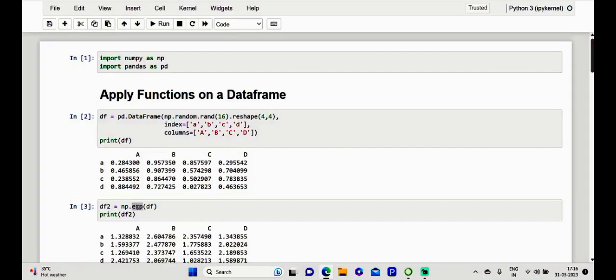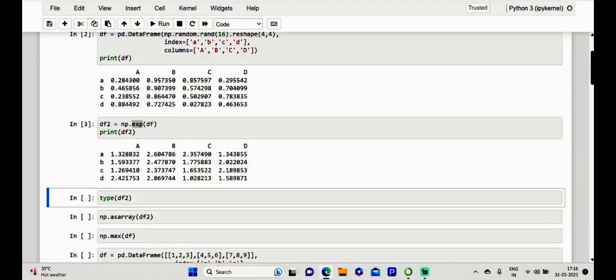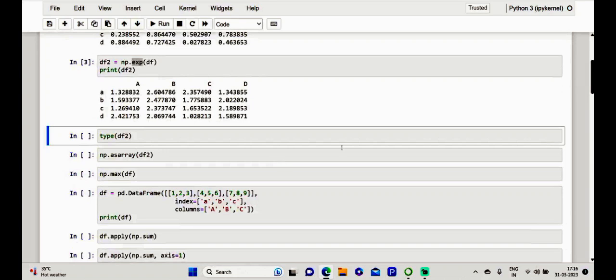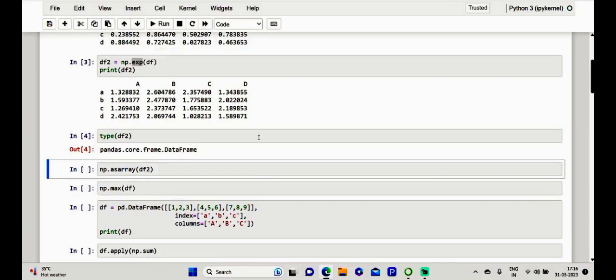Yeah, as the result of the functions, you still get a data frame object where even the row and column labels remain unchanged. So if I want to know what is the exact type of the data, let me have the type of the data here. I have also specified it, and kindly have a note of it. What is the type of the data? Of course, it is the data frame.